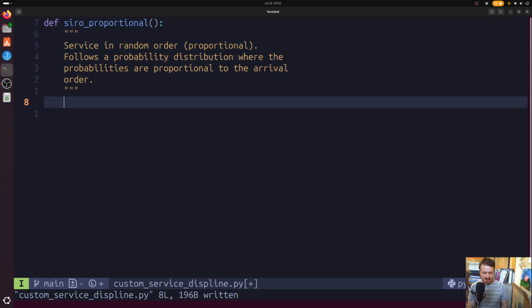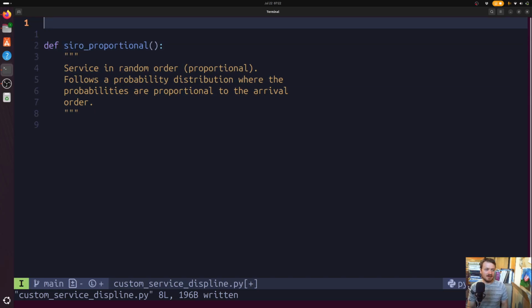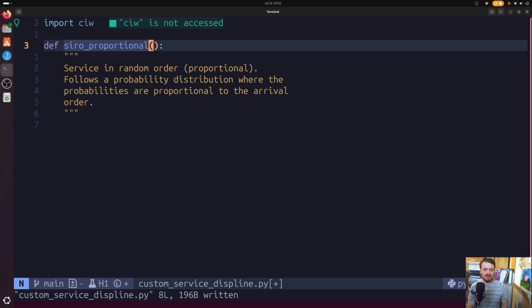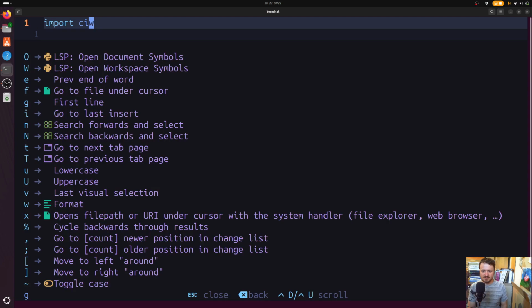One is it needs to return an individual. Actually, why don't I just put this as part of the types? So in order to do that, let's import Q, and I think it is available at the top level of the package, Q.individual. We need to return an individual. We need to return one of those things that we keep talking about, like customers or whatever. Q supports another thing called customer class, but this is really what the actual units of flow are called in terms of data structures. They're called individuals.